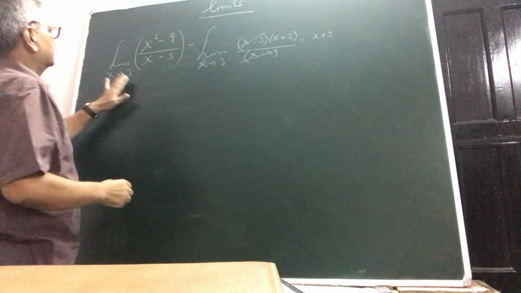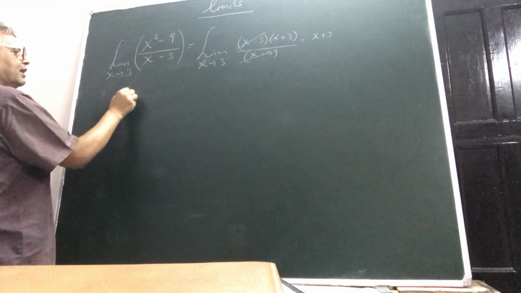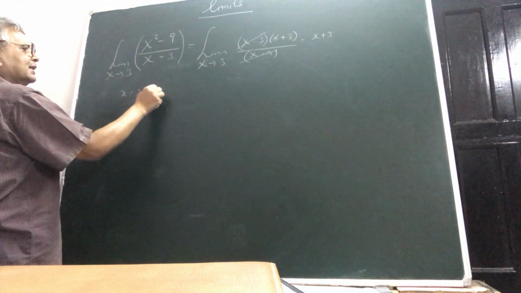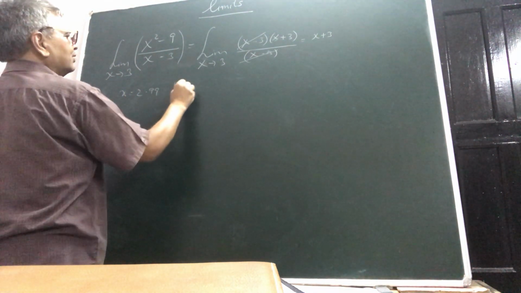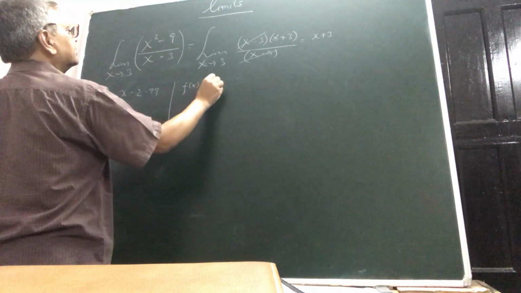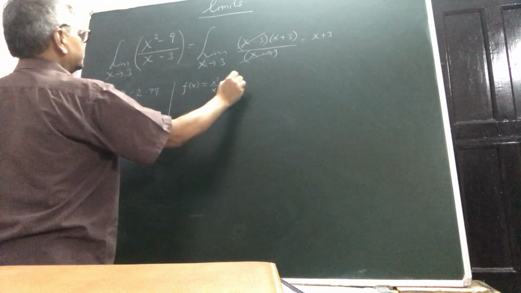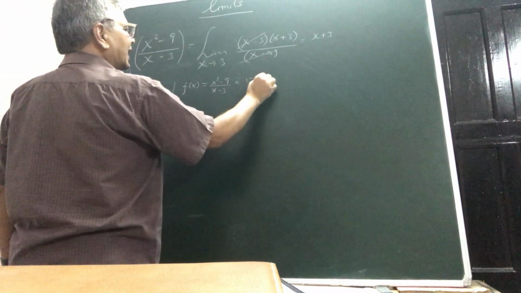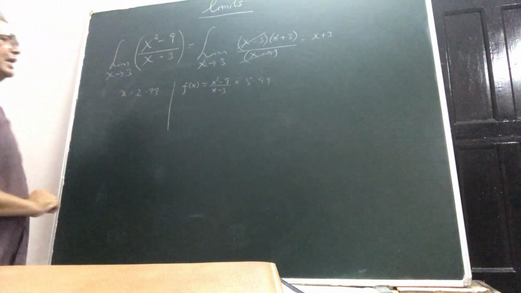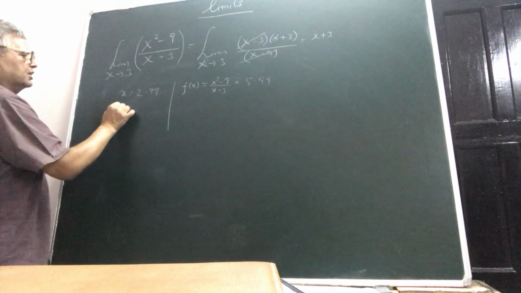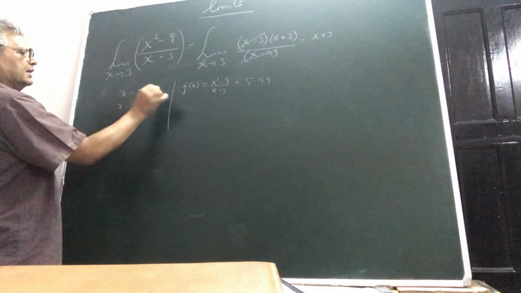So if you assign x value say 2.99, then the functional value, suppose this is f(x), where the function is x square minus 9 upon x minus 3, this functional value will be 5.99.